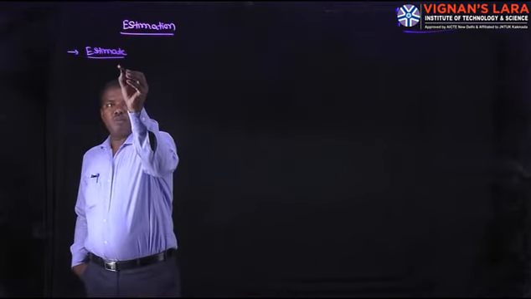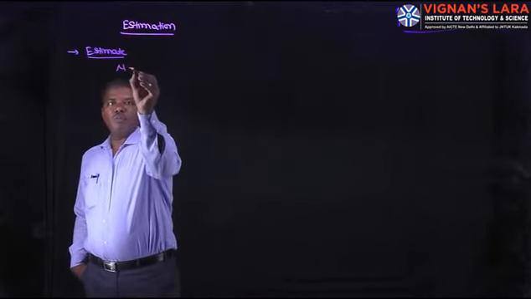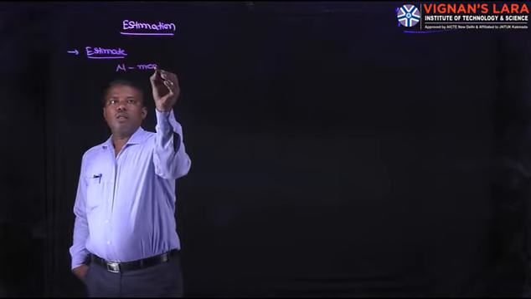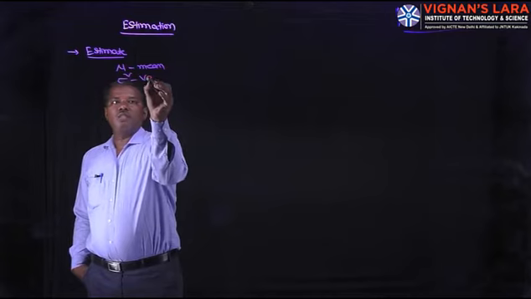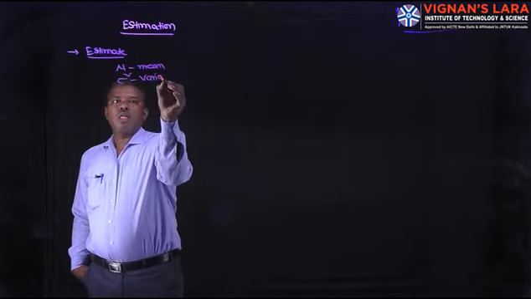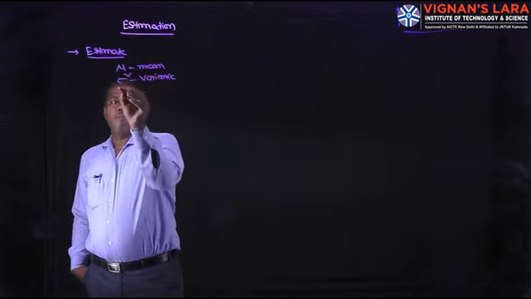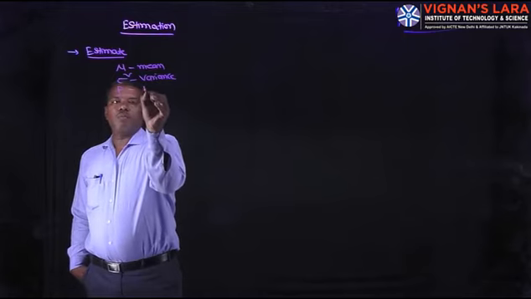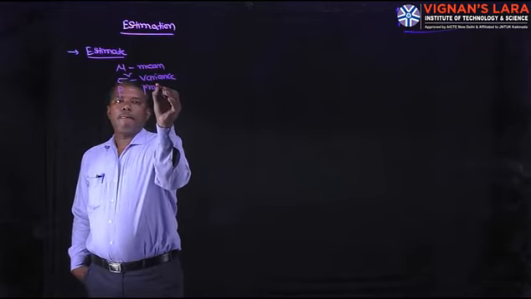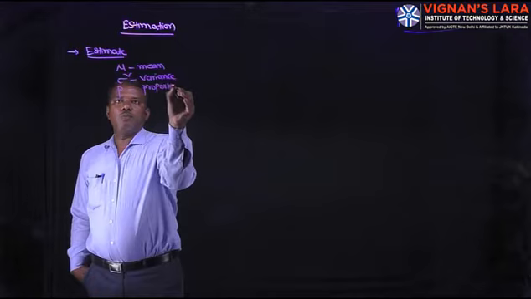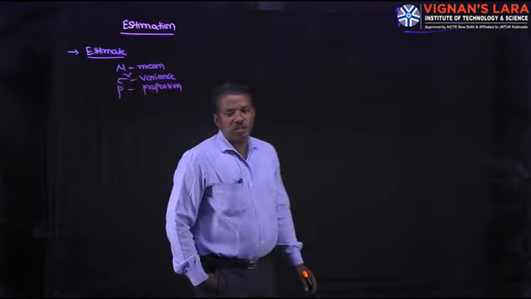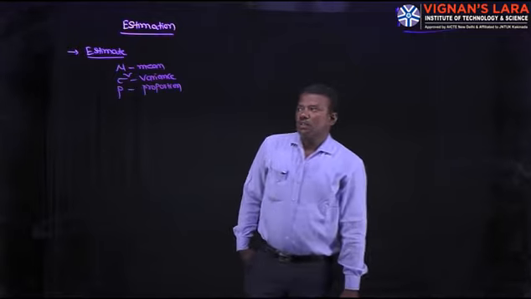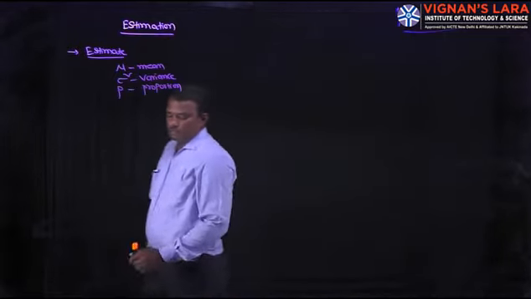What are the population parameters? Mu, mean; sigma square, variance; capital P, proportion. So an estimate is a statement made to find an unknown population parameter. That is the meaning of estimate.